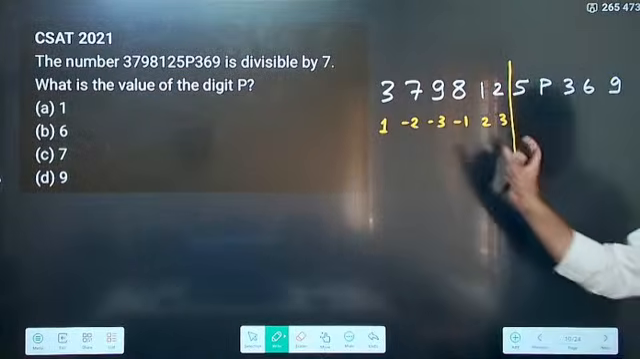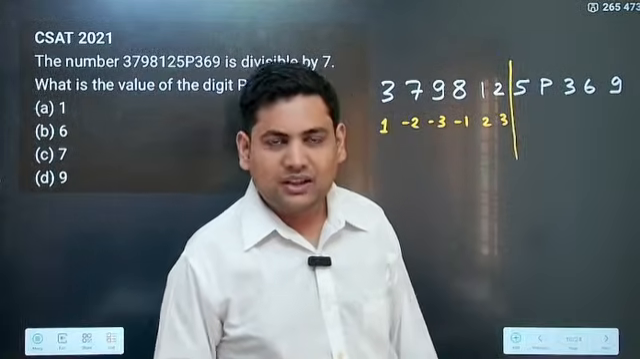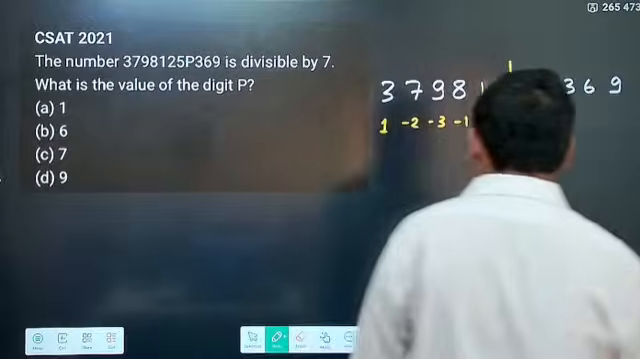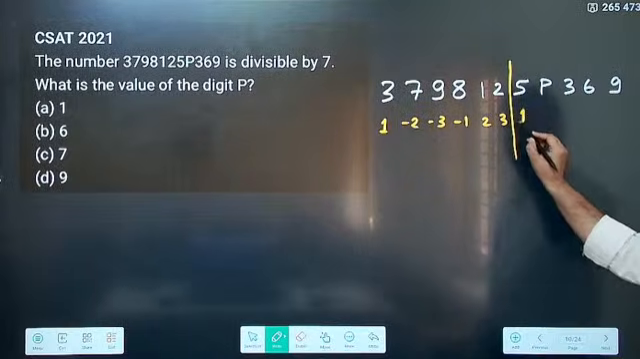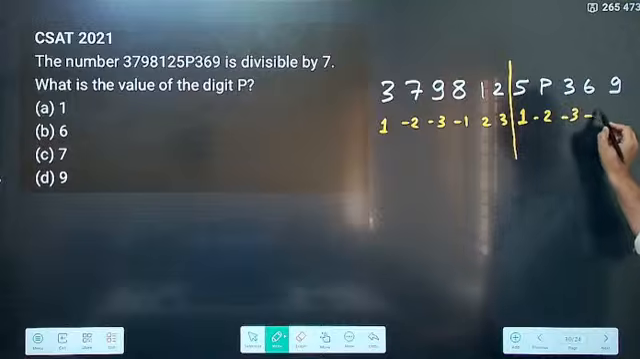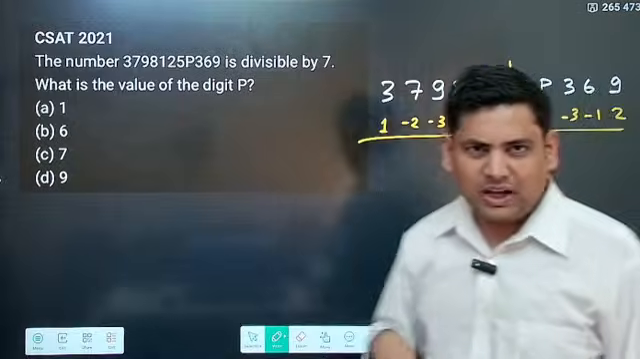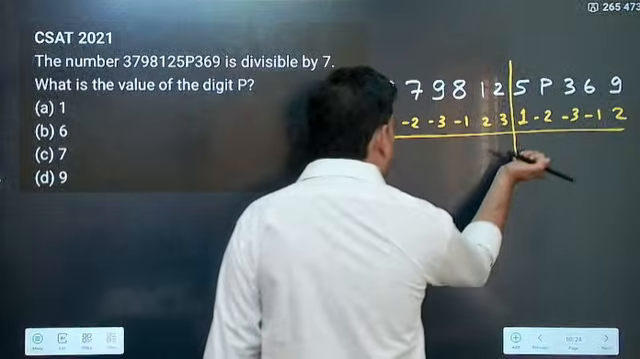Now again, if it is more than a 6-digit number, what do you do? You start writing this again. So now I start writing this again. So this becomes 1, then minus 2, then minus 3, minus 1, then 2. Now I just multiply them and see what I am getting.